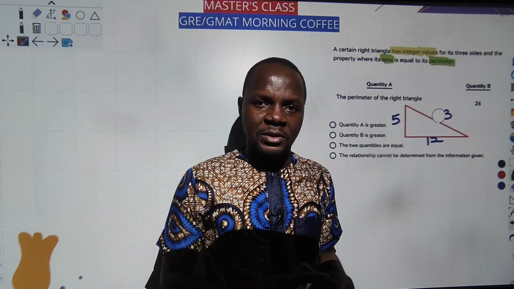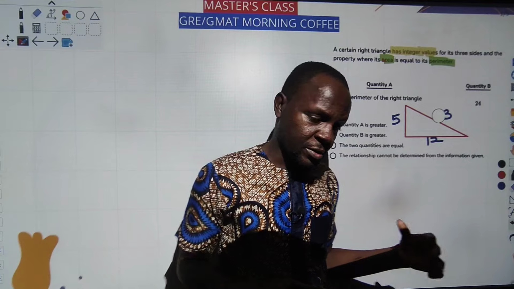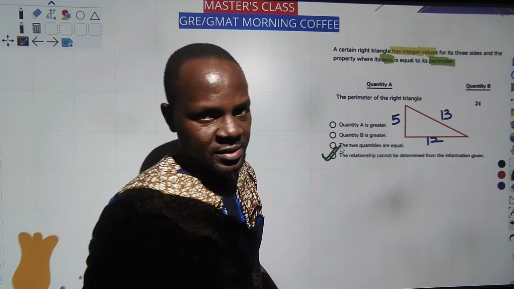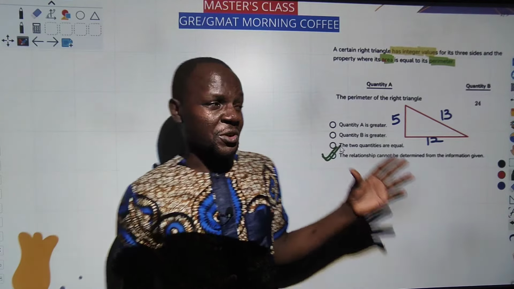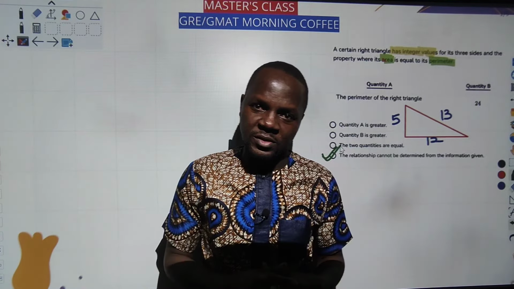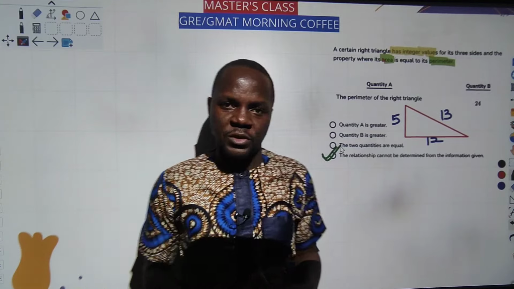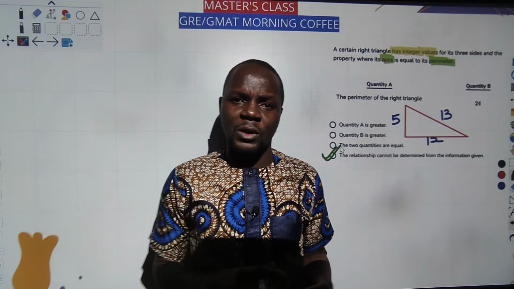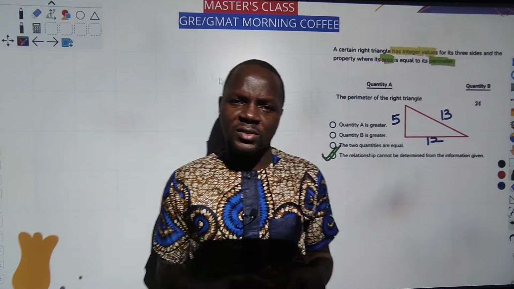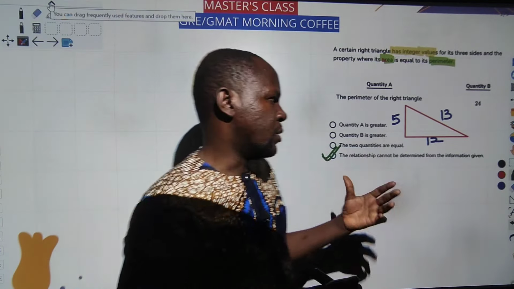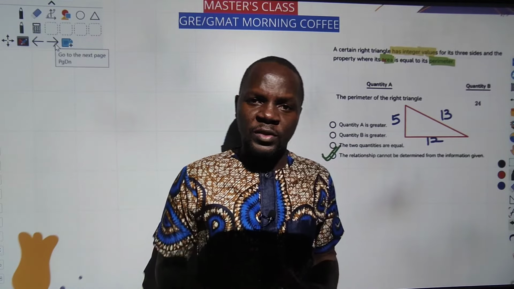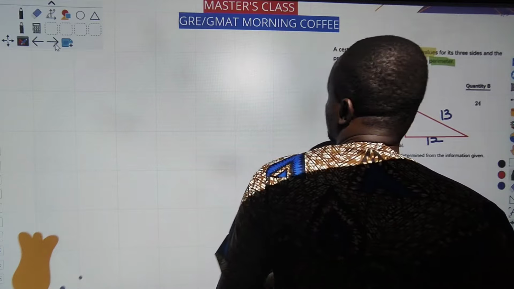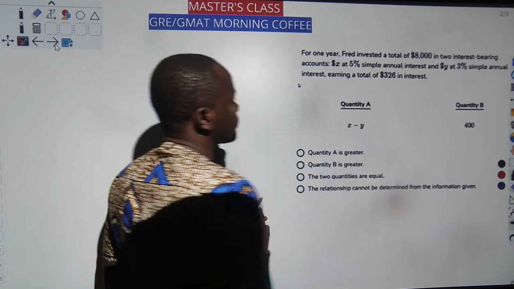What we pick in GRE or GMAT, most especially in GRE type of question, is that the relationship cannot be determined. So guys, you can see the way I'm not going to solve everything. Maybe I'm just going to solve 5 questions here. 1 is because of time. 2 is because I don't want you guys to get clumsy with questions. I just want you guys to relax. When you see questions, just make sure you take your time and understand the nature of the question. When you understand the nature of the question, it will be so easy. Please give me the next question. Let me see the next one.